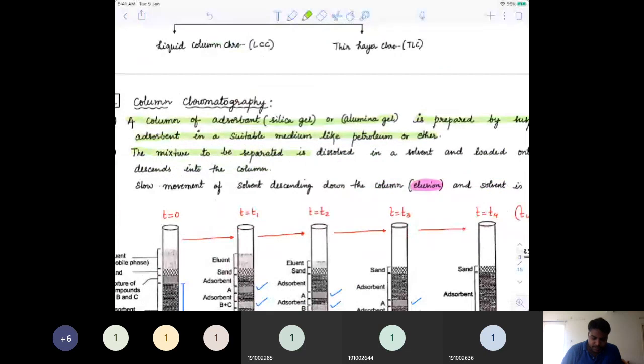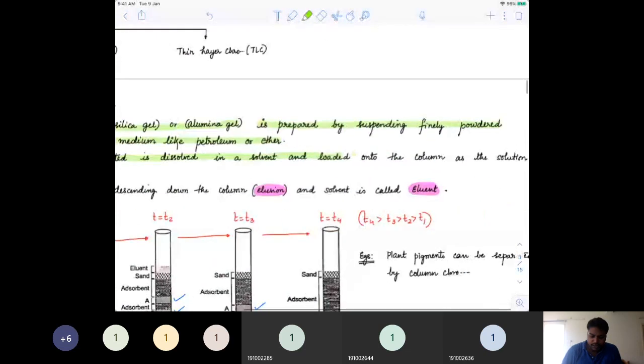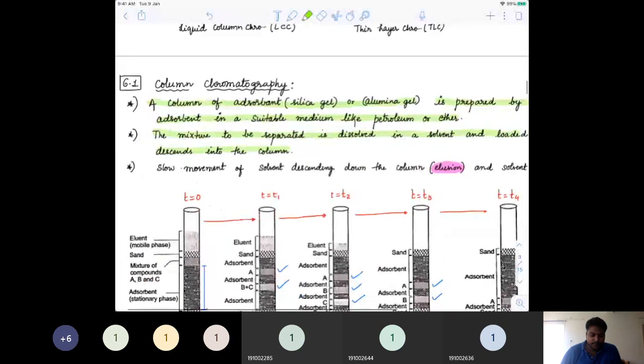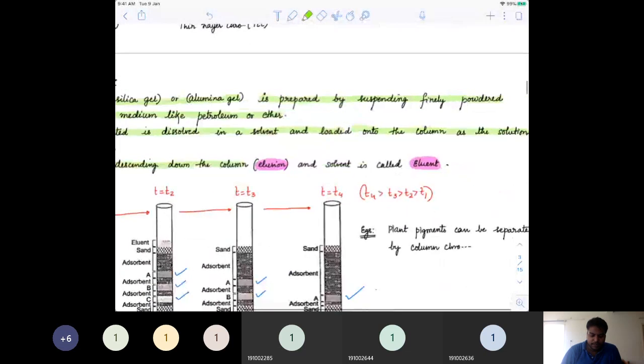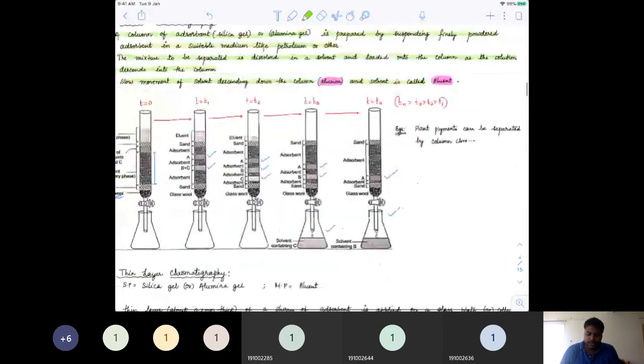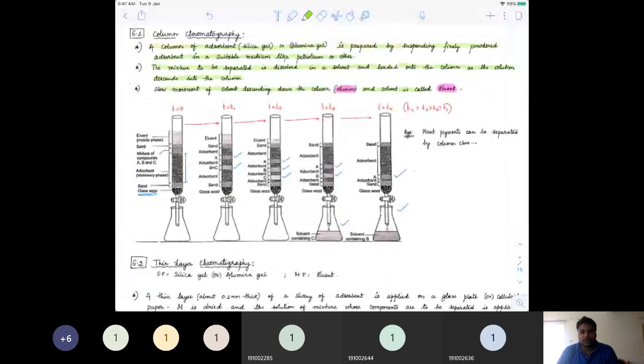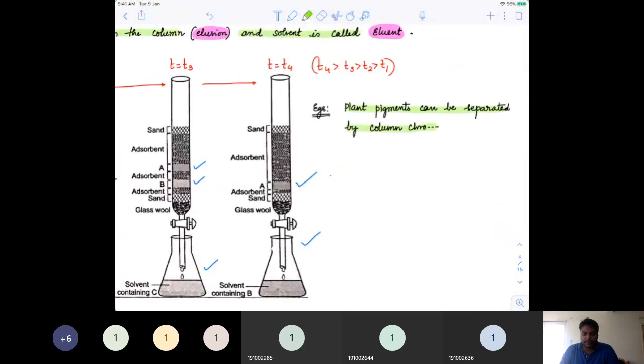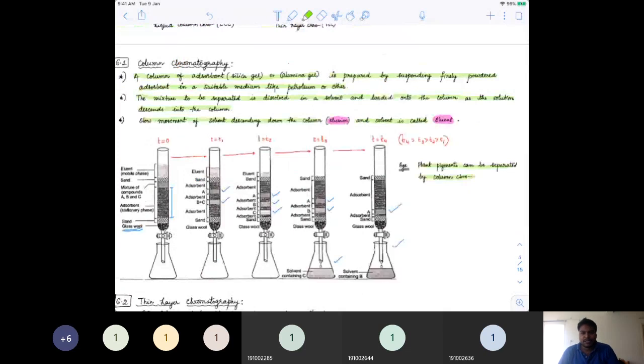The mixture to be separated is dissolved in a solvent, loaded onto the column, and as the solution descends into the column, this slow movement of solvent descending down the column, that principle is called elution, and that solvent is called eluent. Okay, so that's how the column chromatography takes place. Best examples in column chromatography are the plant pigments, which can be separated using column chromatography. Different color pigmentations coming from plants can be separated using column chromatography.